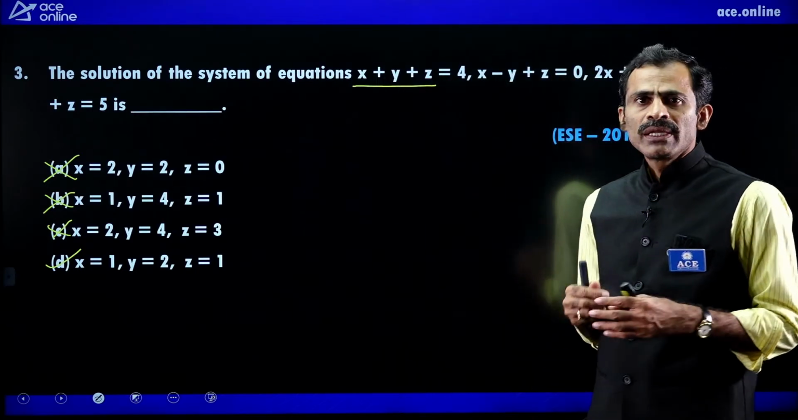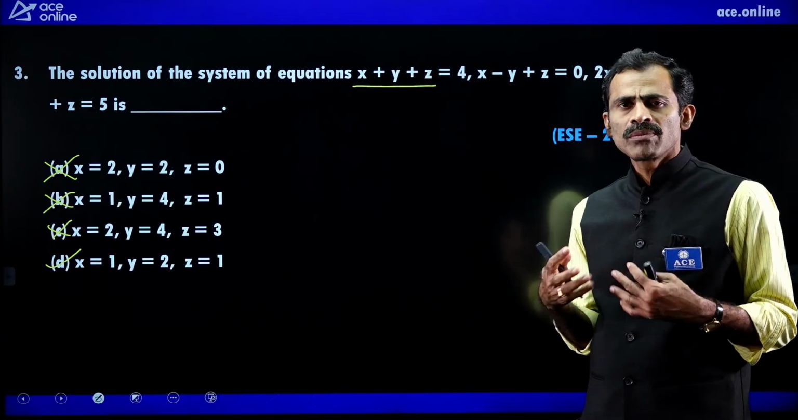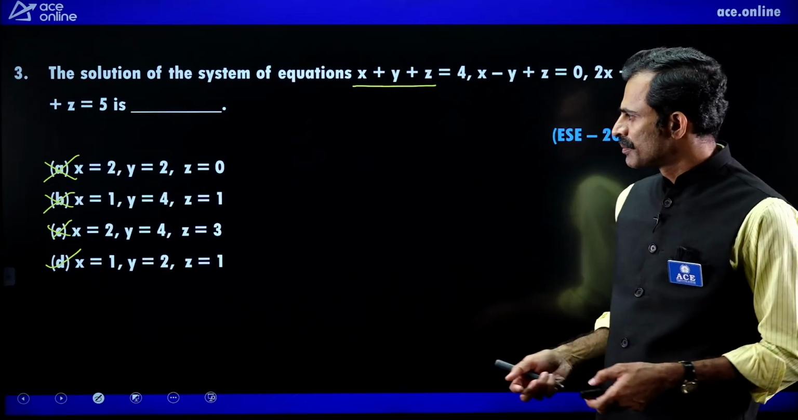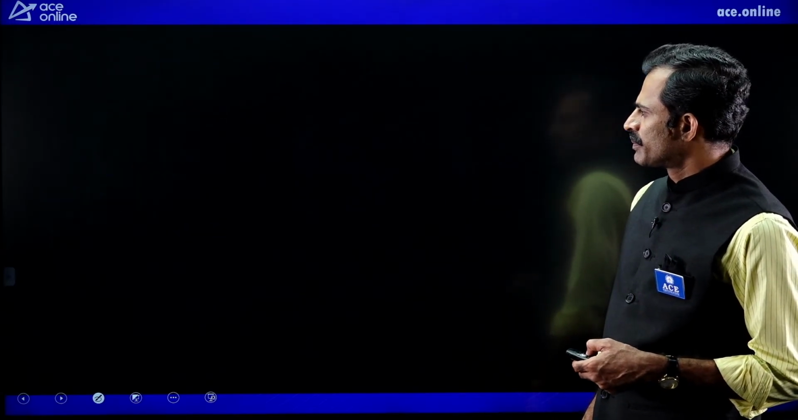This is the advantage. If it is asked to find a solution, and options are given like this, we can directly choose the answer by verification. No need to do the problem by the particular method. This is about the question. Next, we go to next problem.